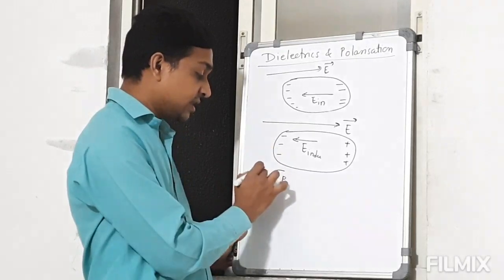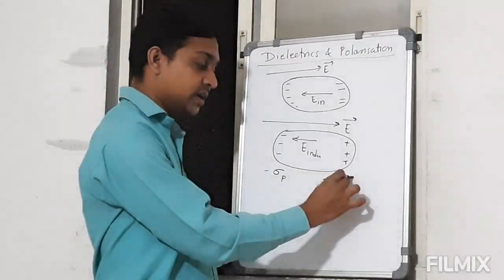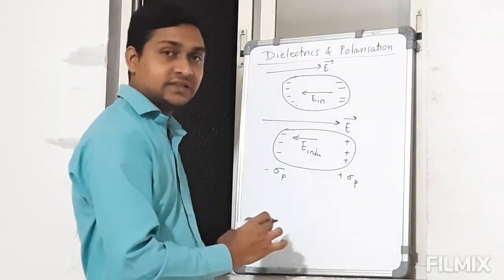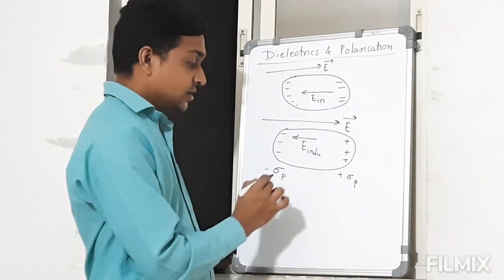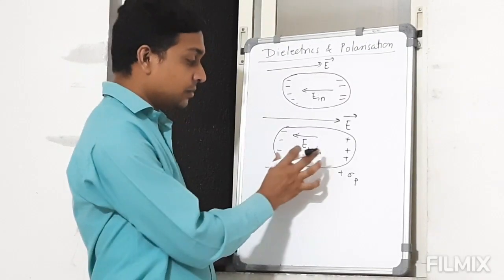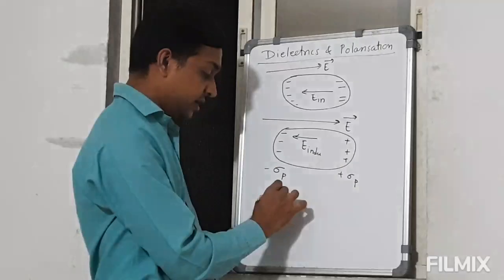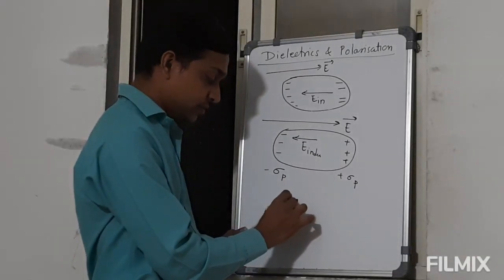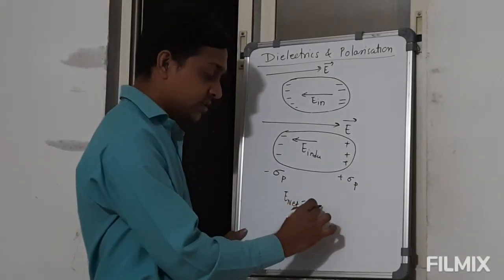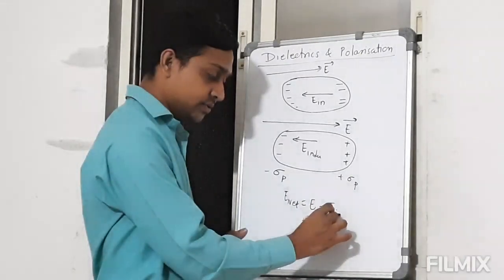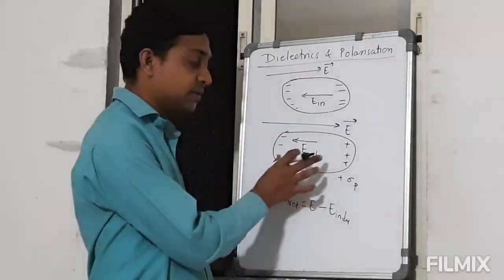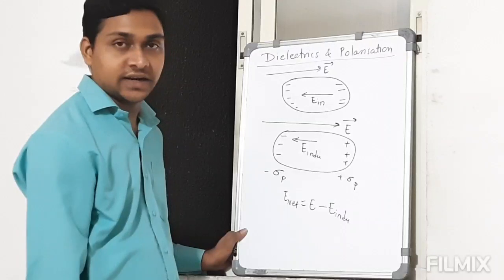So this side we get minus sigma P and this side we get plus sigma P as charge density. The net electric field inside the dielectric is E net equal to E external minus E induced. This way we can find the electric field inside the dielectrics.